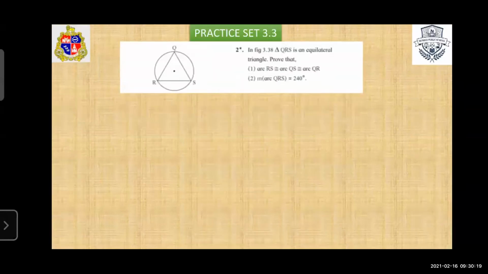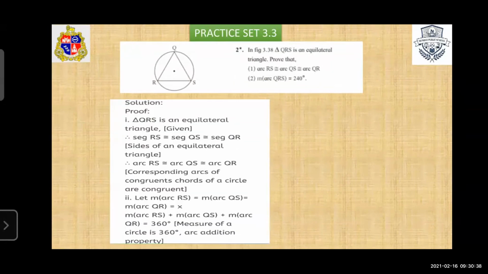Second question. In figure 3.38, triangle QRS is an equilateral triangle. You first have to prove that arc RS is congruent to arc QS, congruent to arc QR. And also show that measure arc QRS is equal to 240 degrees. So first condition, QRS is an equilateral triangle. In an equilateral triangle all sides are congruent. So if all sides are congruent, then all arcs are also congruent. So the first condition is proved.